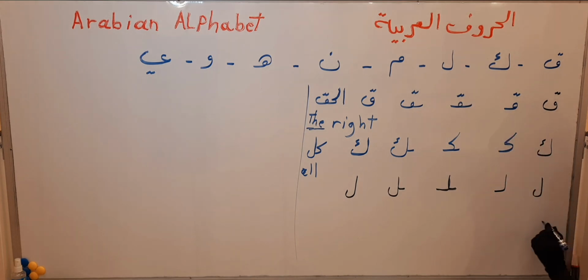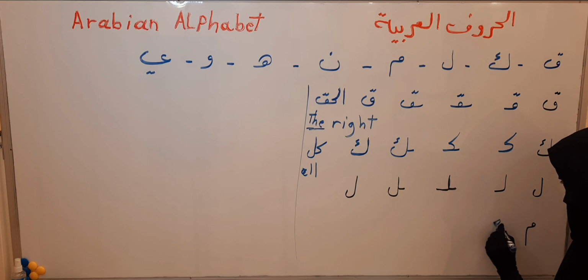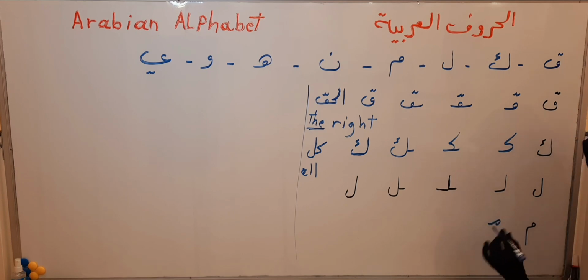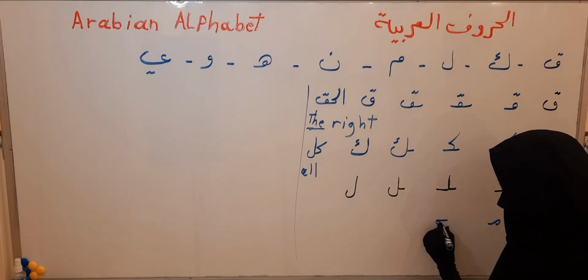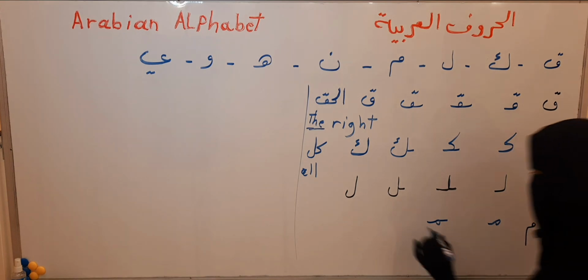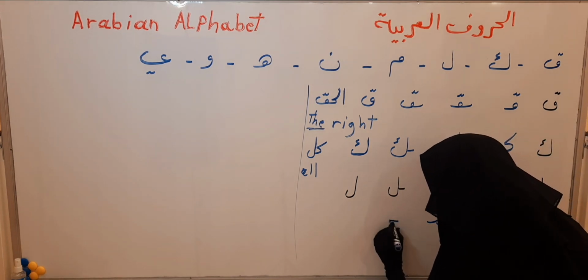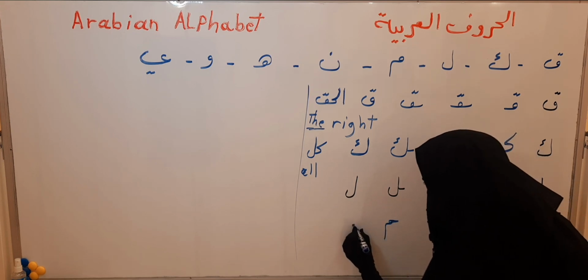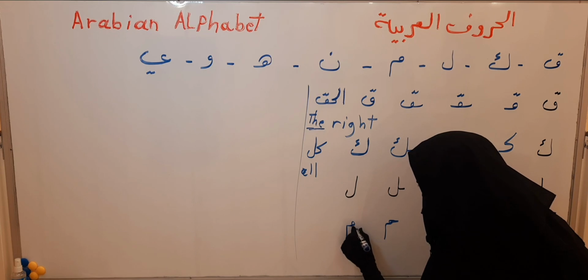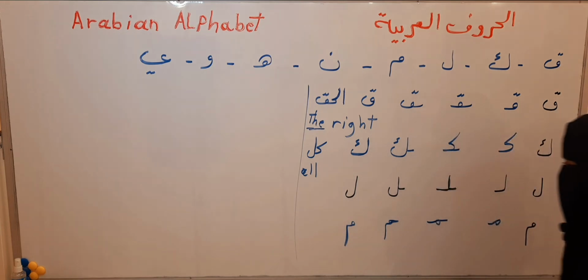Mim. Mim in the first of the word. Mim in the middle of the word. Mim in the last of the word connectly. Mim in the last of the word separately.